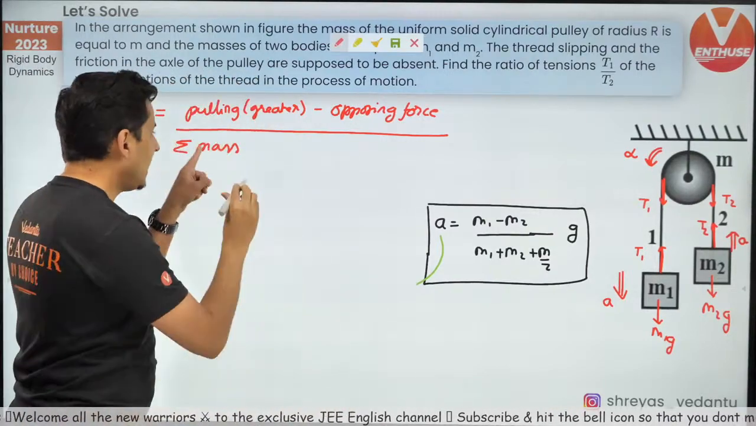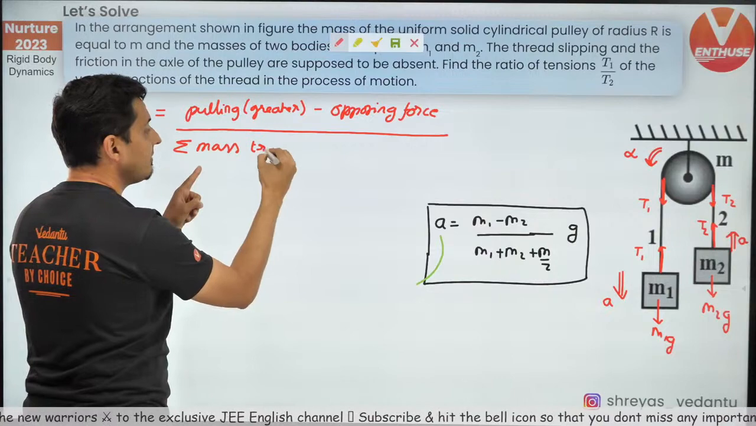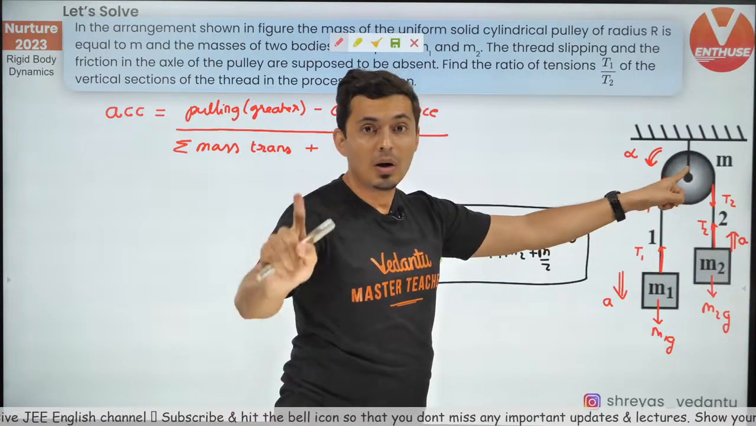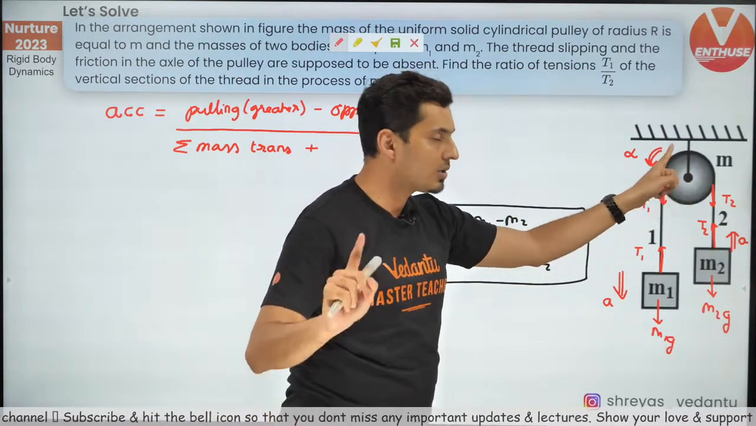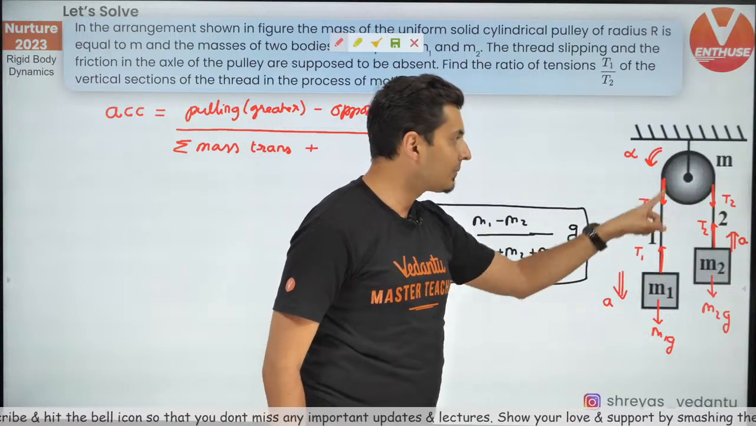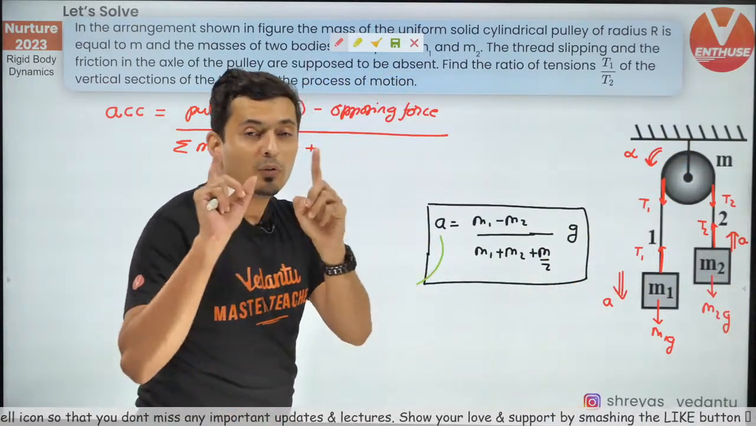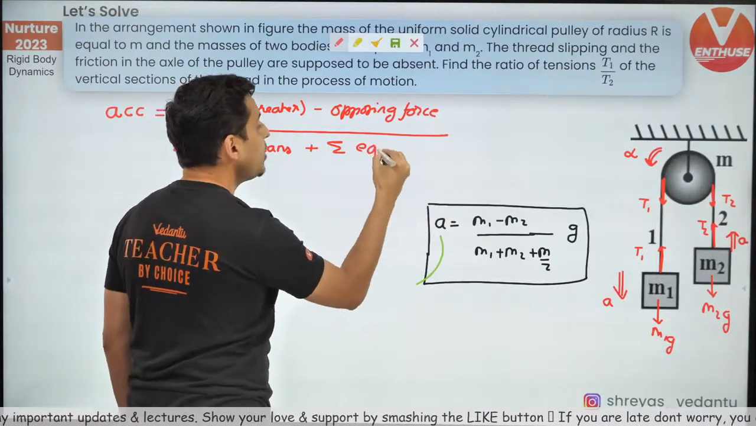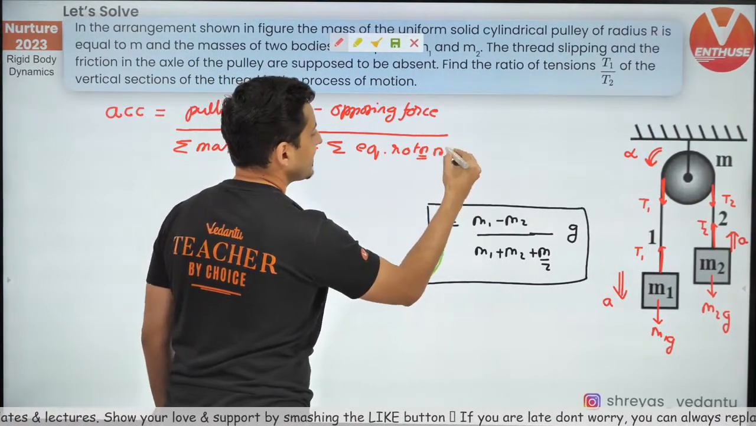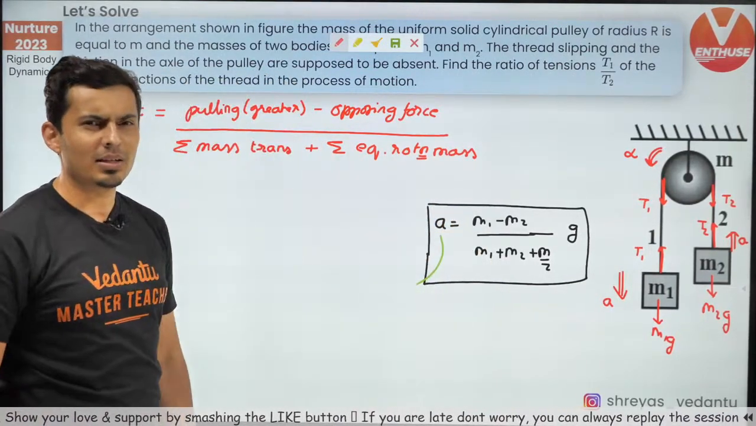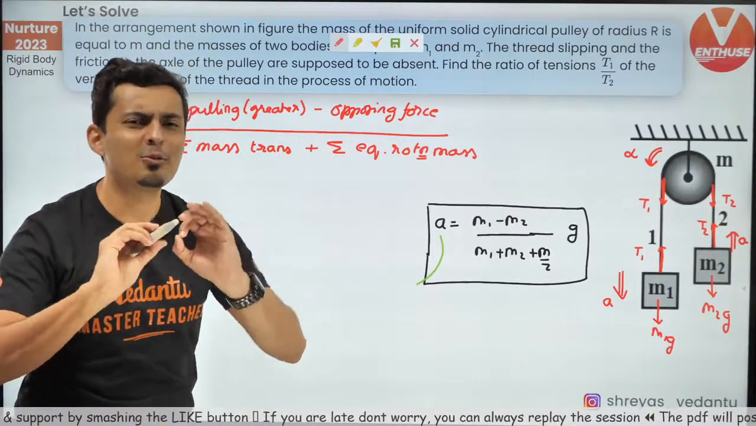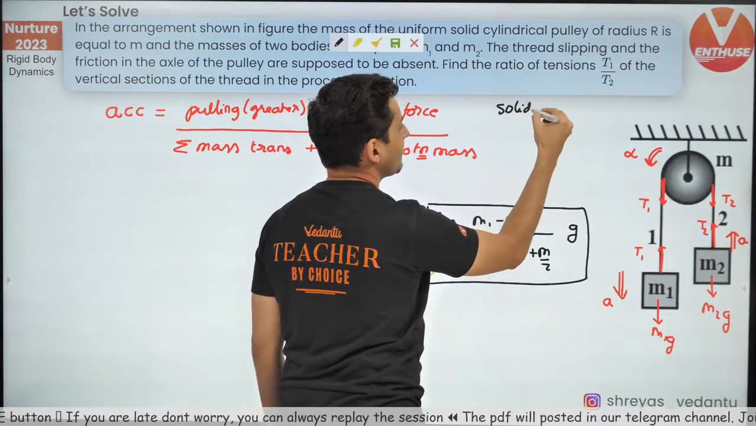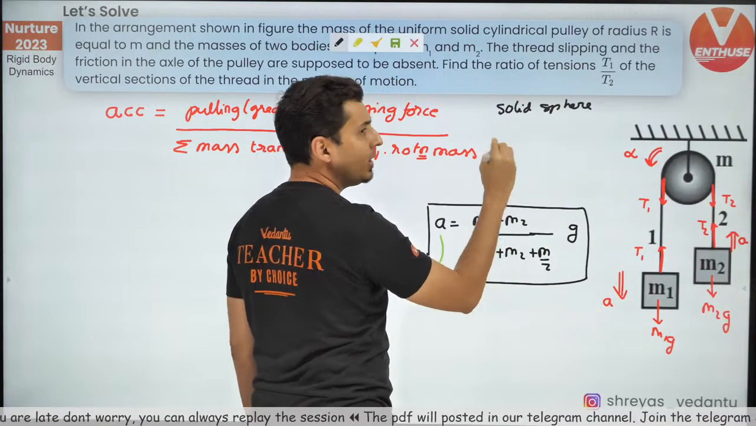The masses which are translating will just be added, but this rotational mass, the pulley, is not actually translating. Only M1 and M2 are moving. This pulley is rotating. So whichever masses are rotating, you have to consider the equivalent rotational mass. What is this equivalent rotational mass? It's very easy. For example, if it's a solid sphere, what's the moment of inertia formula?